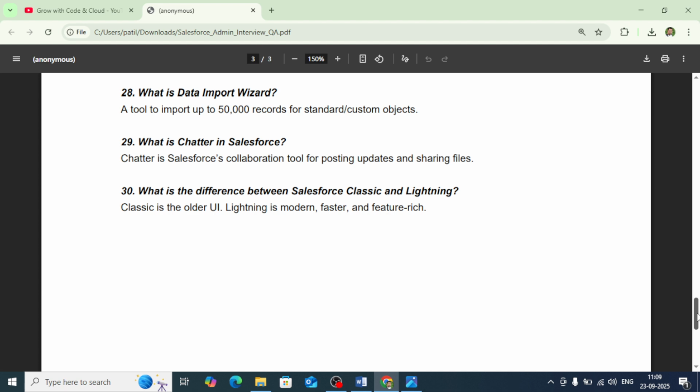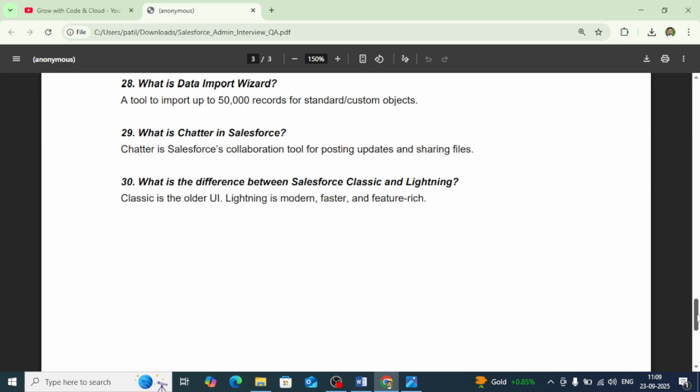And then the next question is, what is Chatter in Salesforce? Chatter is Salesforce's collaboration tool for posting updates and sharing files. Then the next question is, what is the difference between Salesforce Classic and Salesforce Lightning? Classic is the older user interface, Lightning is the modern, faster and feature rich interface for Salesforce.